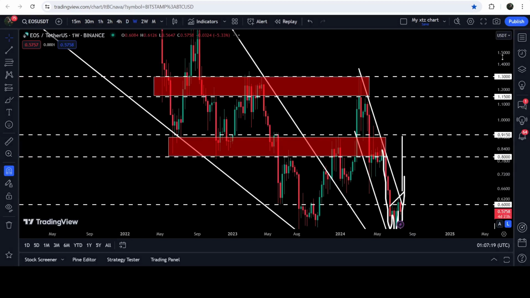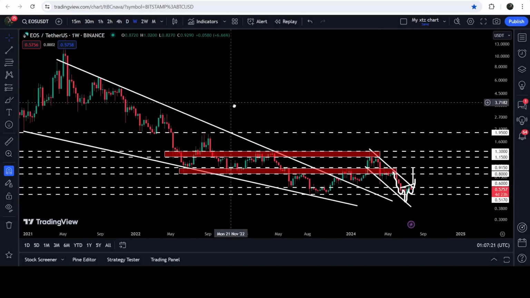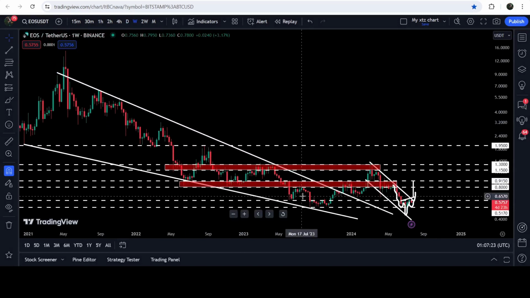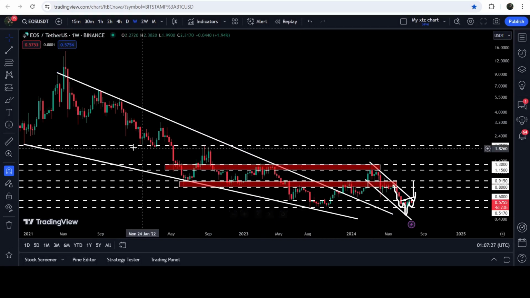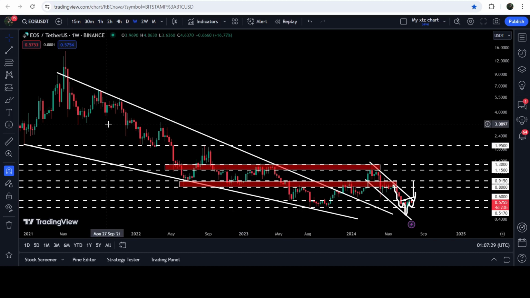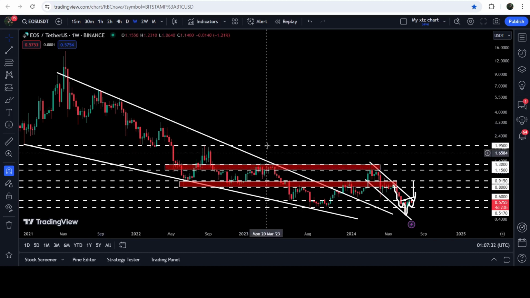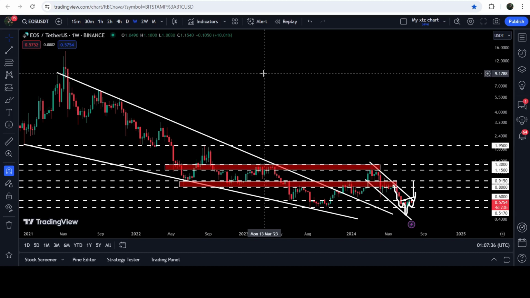Now, if we take a look at the weekly time frame chart, then here you can see that we have already broken out this very big falling wedge pattern. Therefore, there is a probability that sooner or later the price can hit the target for the breakout from this big falling wedge pattern. And that technical target can be here at the top of the wedge. That will be somewhere between $9 to $10. So this was the update so far.